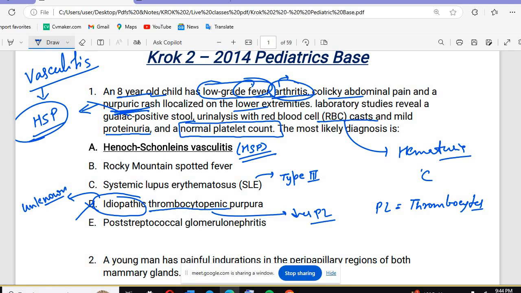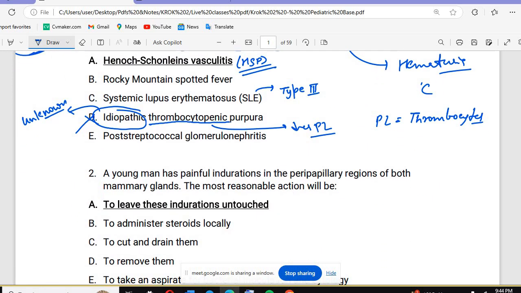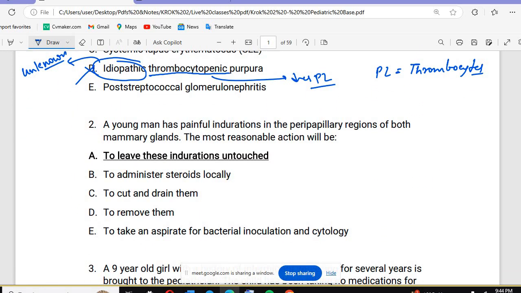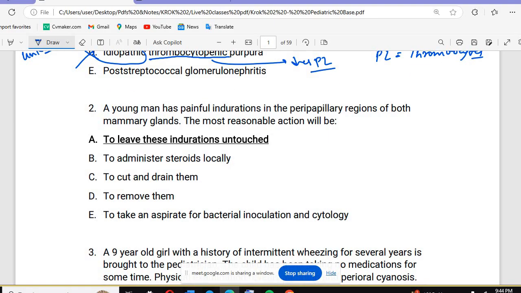Okay. Then we have post-streptococcal glomerulonephritis. We will discuss that, I think, after this. Then we have question number 2. A young man has a painful induration in the peripapillary regions. Yes, one second.